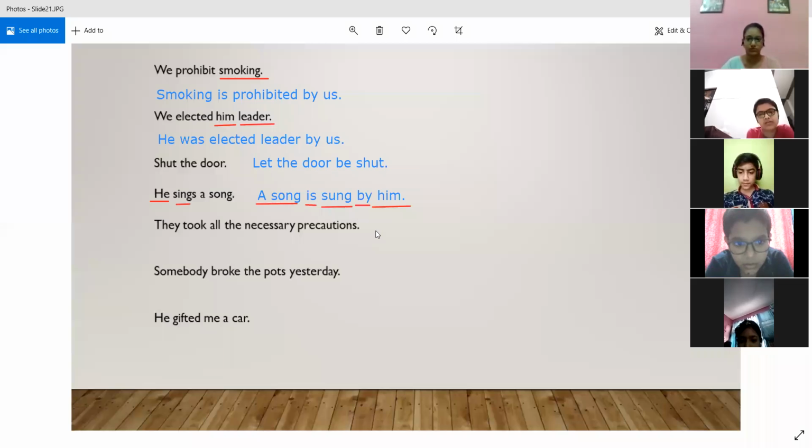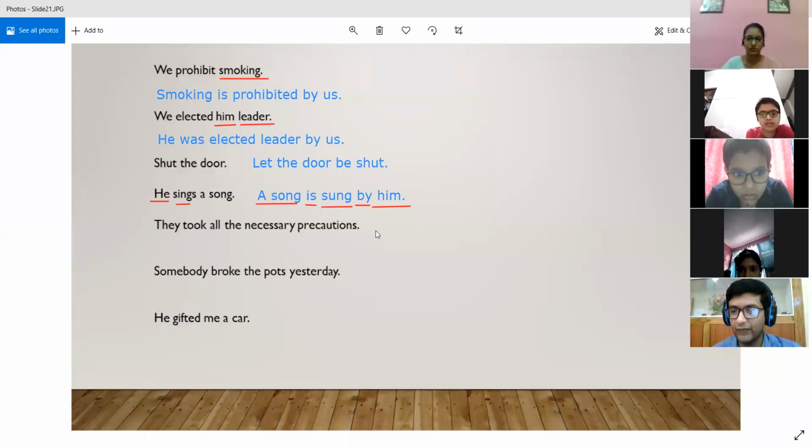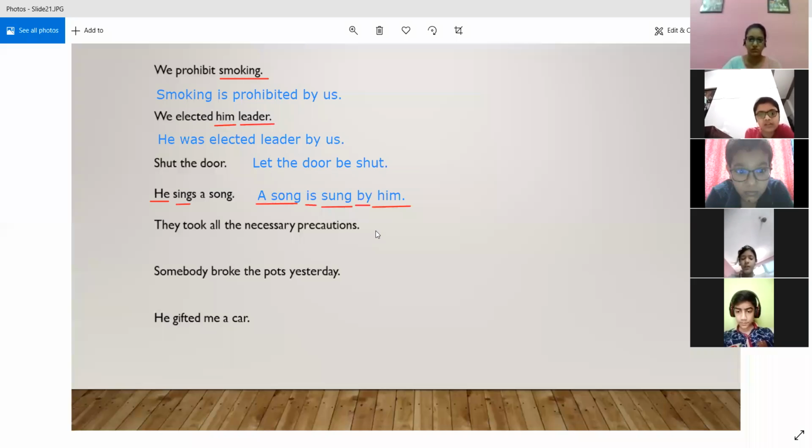Why will it be took, Nishant? Can you explain? Why not something else? Is took the third form of the verb? First of all, tell me that. Taken. What is the third form of the verb take? First of all, tell me that.